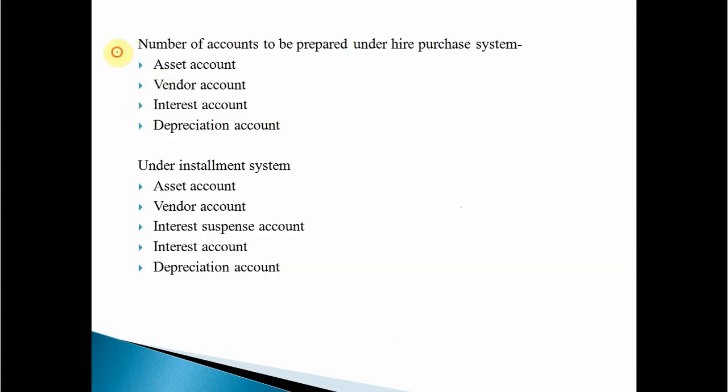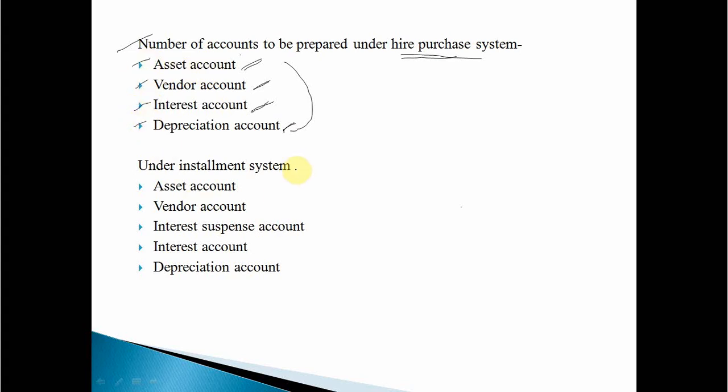So now, the number of accounts required to prepare under hire purchase system. As you know very well, there are 4 accounts required to prepare under hire purchase system: the asset account, the vendor account, the interest account, and the depreciation account. Asset account means machine account, vendor account means seller account, and interest account is where interest will be calculated. Depreciation account means yearly depreciation will be calculated on that particular asset. Clear?